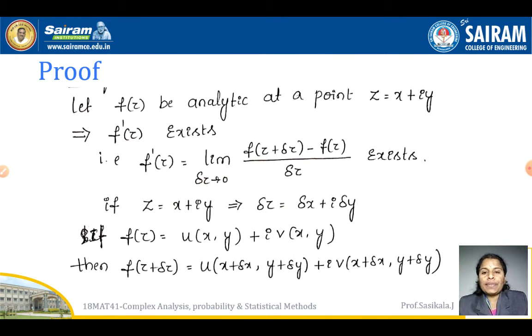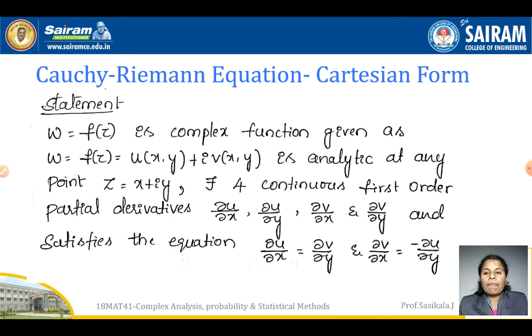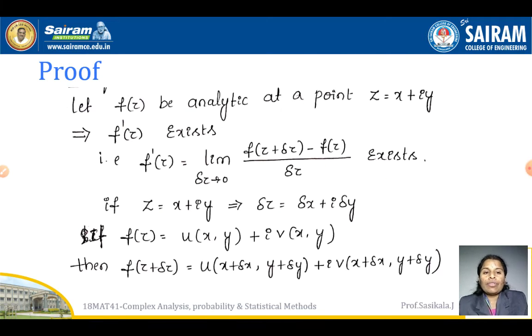Let f of z be analytic at a point z equal to x plus iy. This is the given statement: f of z is an analytic function. As per the statement, f of z is analytic at any point z equal to x plus iy. So what will happen? f dash should exist. When the function is analytic, the derivative should exist, which means f dash should exist and be unique.